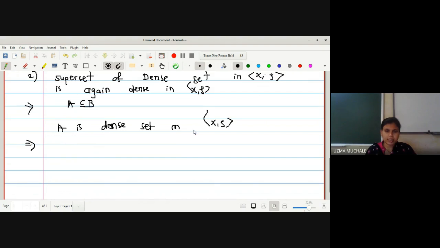A is a dense set in X, so we have to prove that B is also a dense set in X. Now if I want to prove that B is a dense set in X, how do I prove this one?